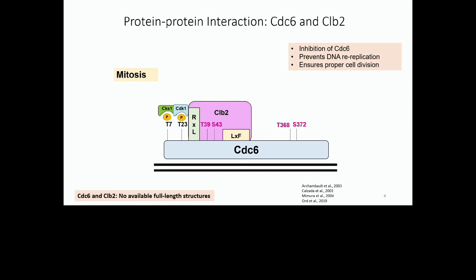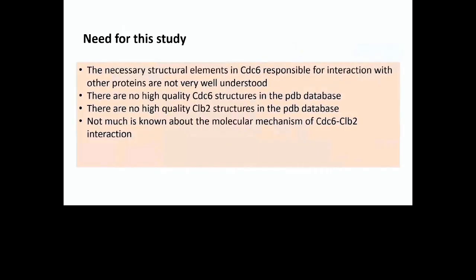That leads CDC6 to bind to CLB2. Now, CLB2 is the main mitotic cyclin, and this binding of CDC6 to CLB2 happens via this motif, LXF, and that inhibits CDC6 from origin licensing, that prevents DNA rereplication, and that leads to ensuring proper cell division. So this is a very important regulation control here.